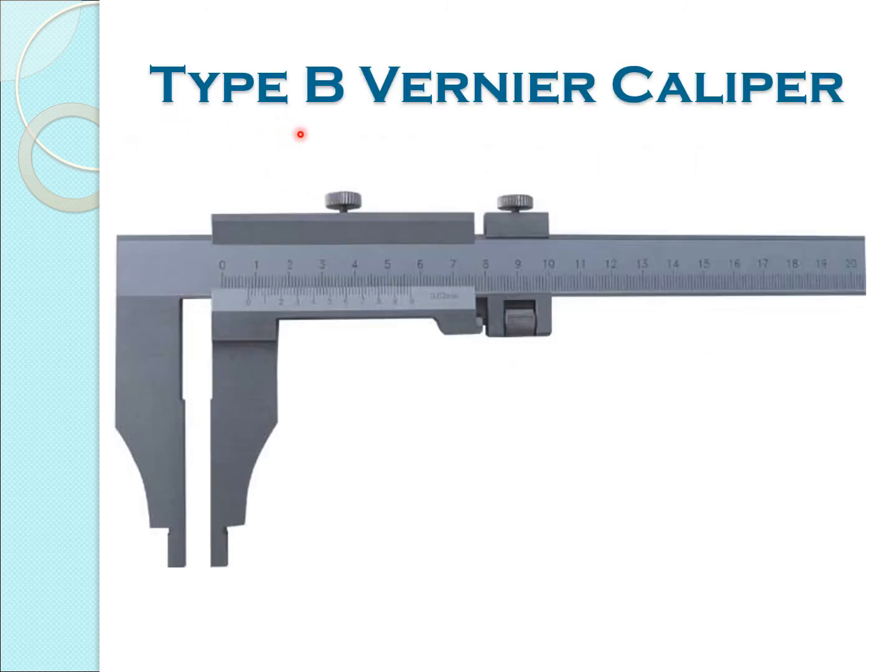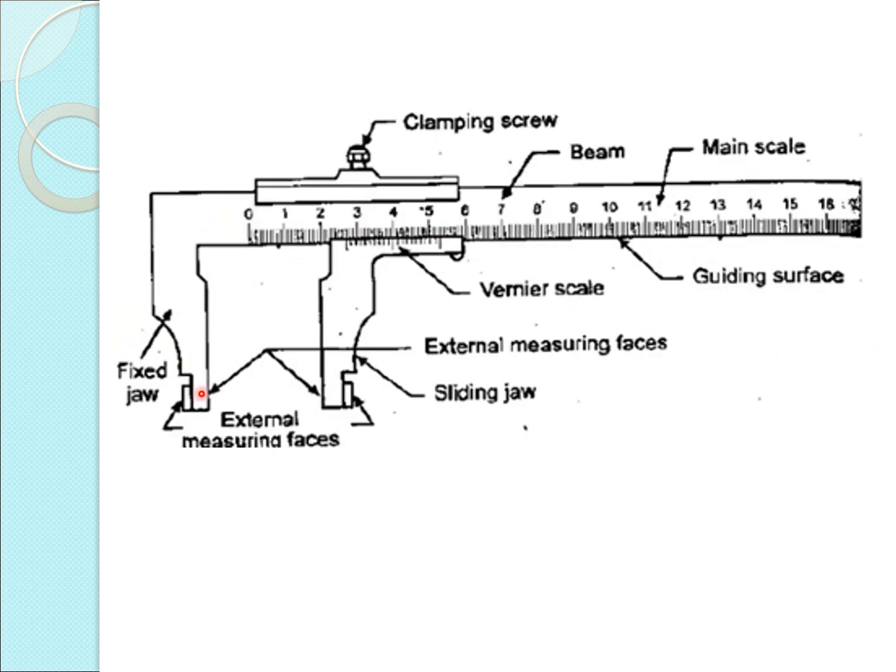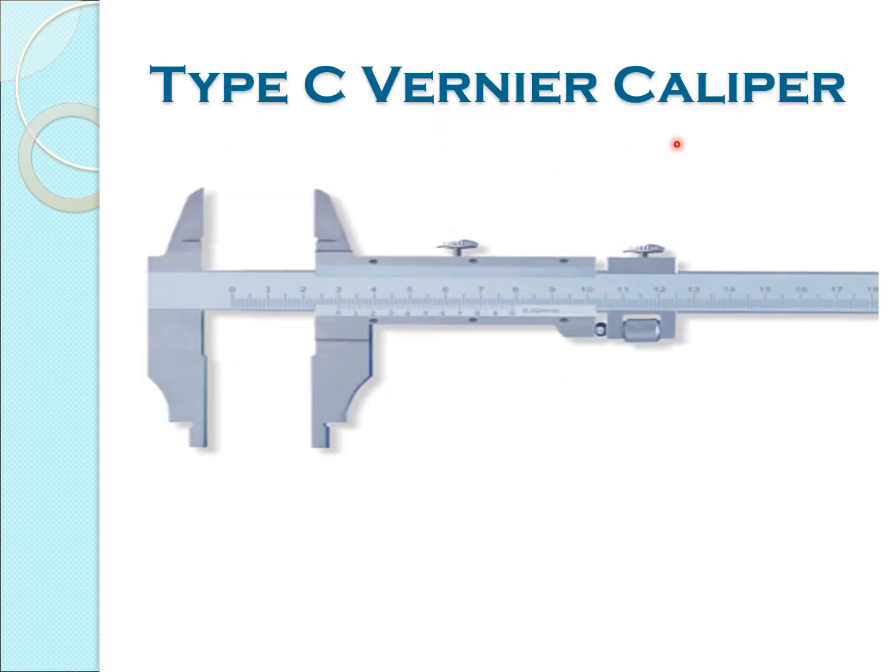So another vernier is the Type B vernier caliper. The construction and looking, it is looking like this. So we can use this and then we can perform the measurement. Here there is no setup for internal measurement, only external measurement setup is available. So the remaining things are the same. So this is called the Type C vernier caliper. Here also some slight design changes are there.